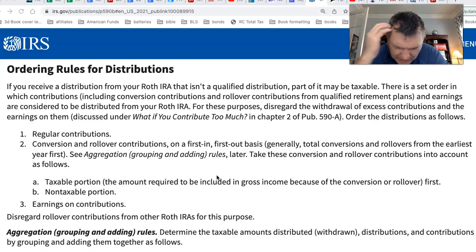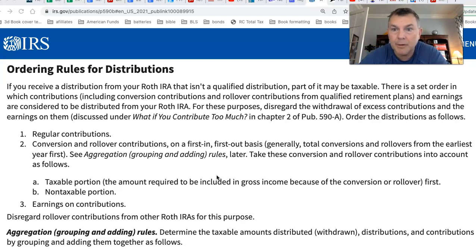5 and 59.5. We used to be in the old estate planning realm. 5 and 5, $5,000 or 5% of the corpus or something like that to qualify for whatever it was. I just can't remember. Distributable net income on trust, that's what it was. Whatever. But anyway, 5 and 59.5 to get a qualified distribution where the entirety of your distribution is tax-free.